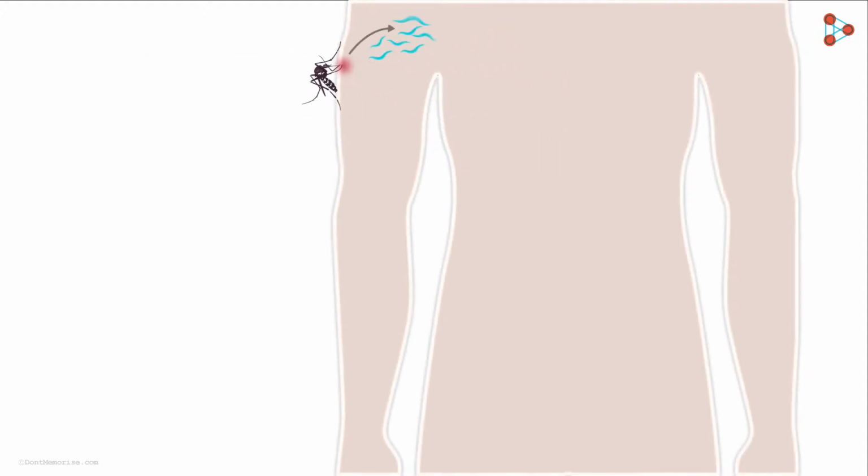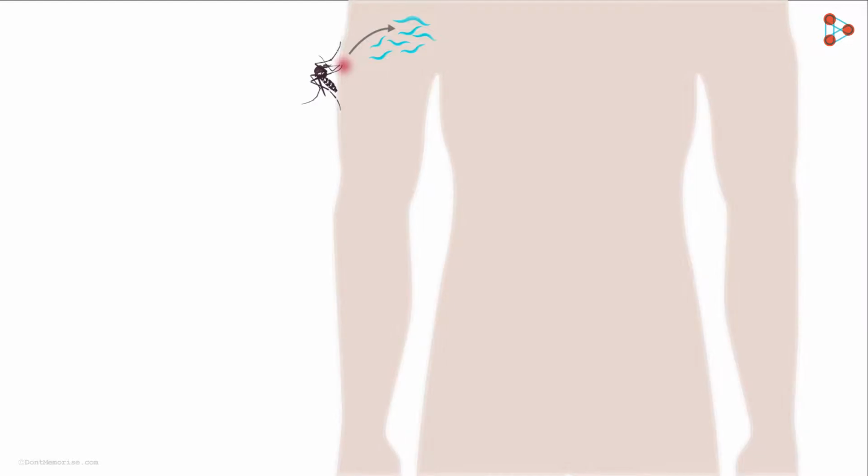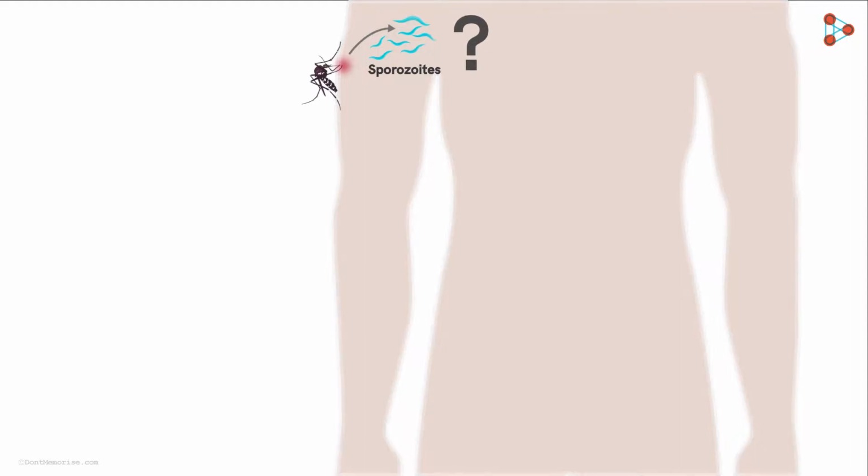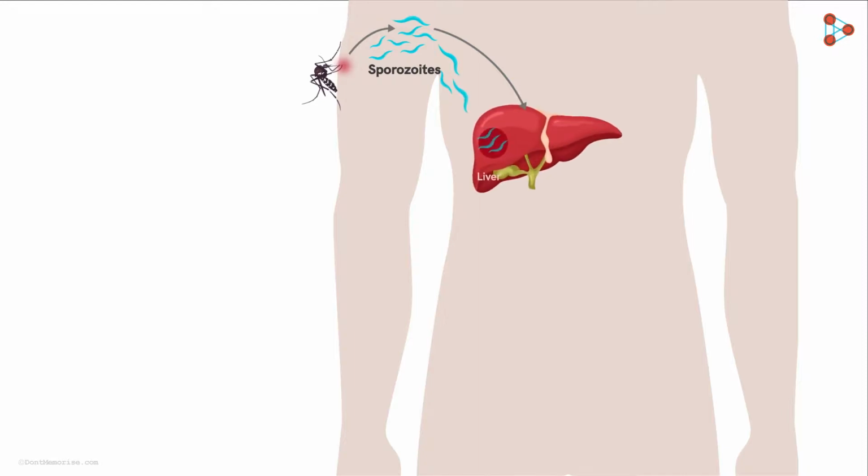The disease-causing Plasmodium gets transferred from the mosquitoes to the humans in the form of sporozoites. Sporozoites is a stage in the life cycle of the Plasmodium. At this particular stage, they are capable of causing an infection in the human body. And how do they do that? Once they enter the bloodstream of the humans, they eventually reach their target, that is, the liver.